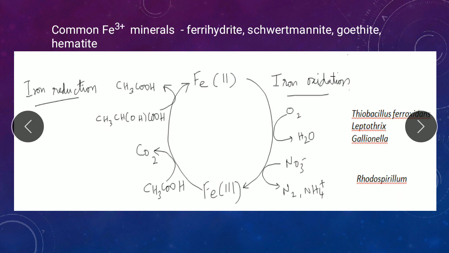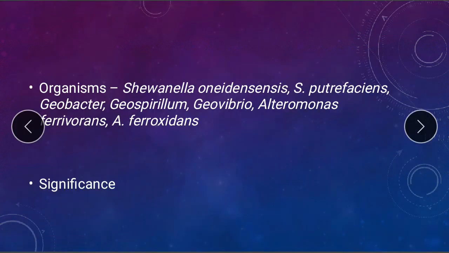So this is the part that you need to focus upon when you write about iron reduction or ferric ion reduction. Now moving on to the organisms which carry out this process. Whichever is the electron donor, the organisms involved mainly belong to Shewanella species. In many older textbooks you will find that Shewanella has been given as Pseudomonas, but it has been renamed as Shewanella. So Shewanella oneidensis or Shewanella putrefaciens are the major organisms which carry out iron reduction.